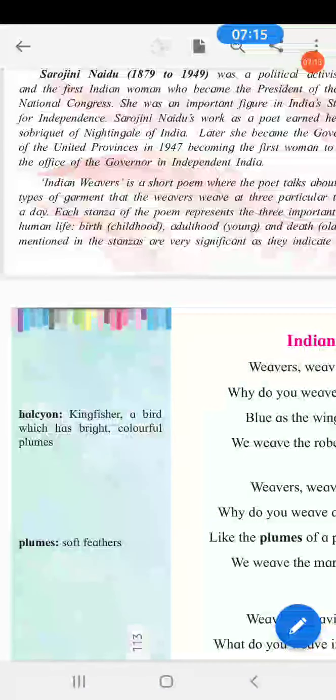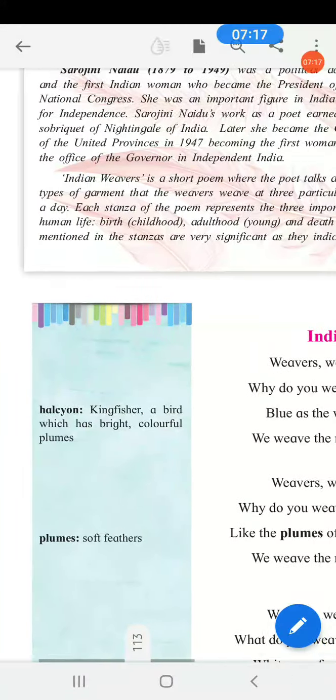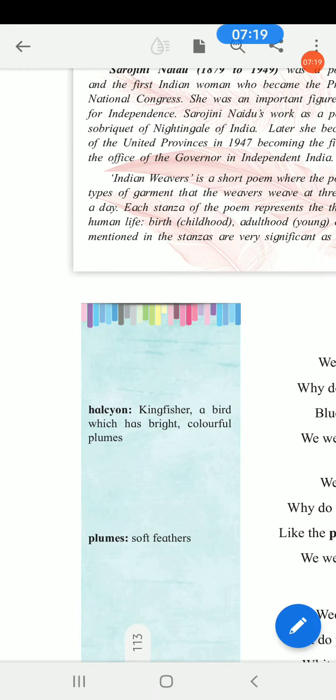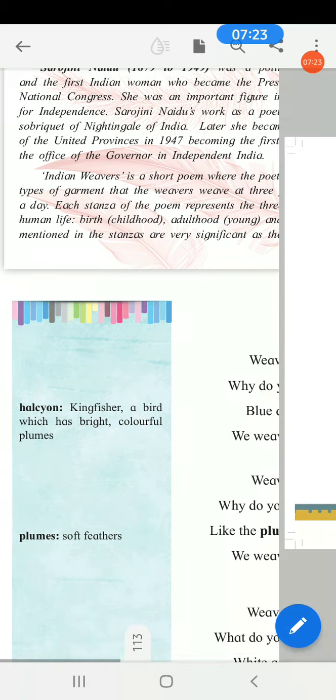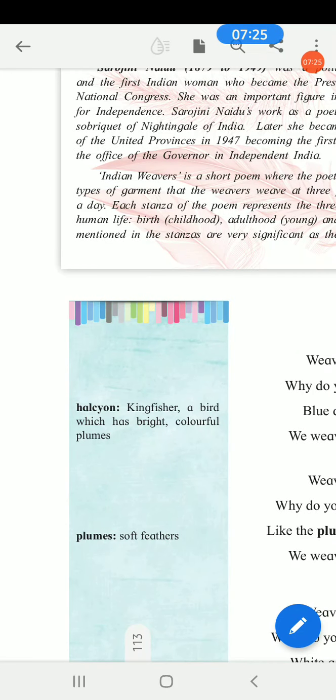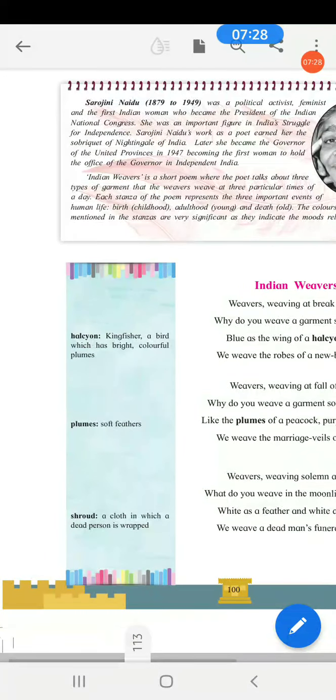She was an important figure in India's struggle for independence. She participated herself in the struggle for independence. Sarojini Naidu's work as a poet earned her the sobriquet. Sobriquet, as I told you yesterday also, means a nickname.